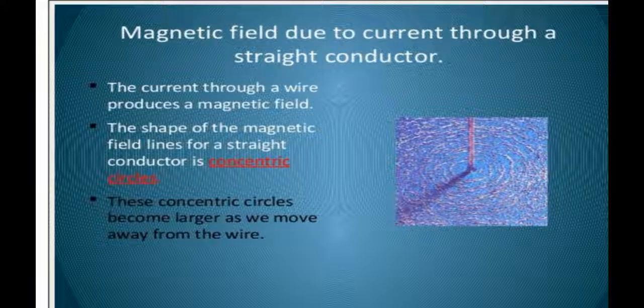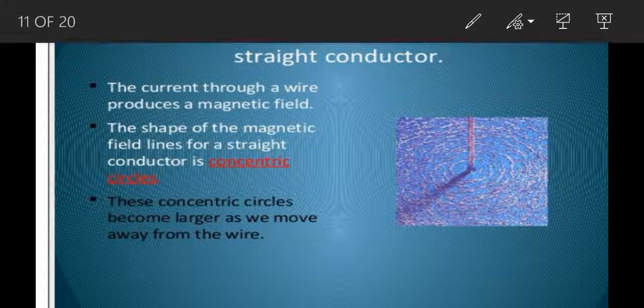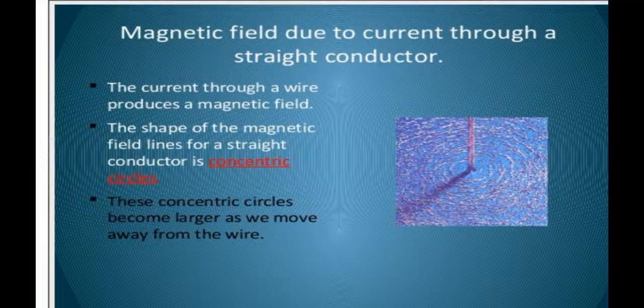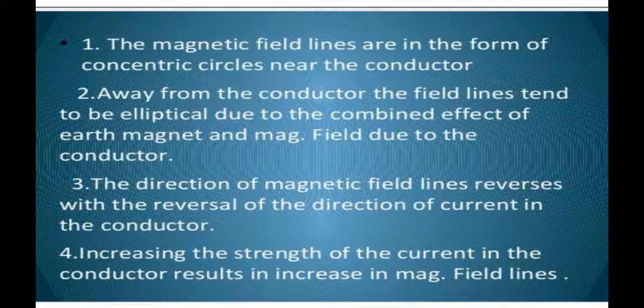These concentric circles become larger as we move away from the wire. As we are moving out from the wire, the size of the circles becomes bigger, and as we are moving inside, it becomes smaller. So these are the properties of magnetic field lines due to a straight conductor.